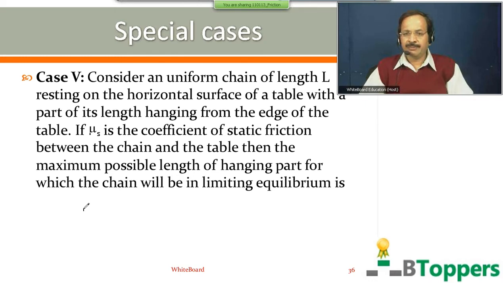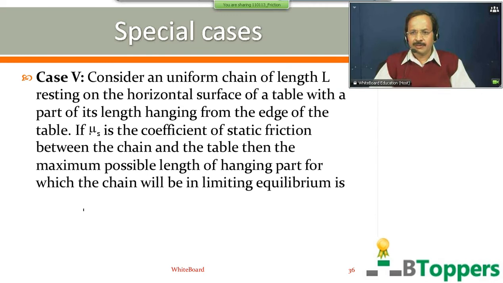I will once read out the conclusion. Consider a uniform chain of length L resting on the horizontal surface of a table with a part of its length hanging from the edge of the table.